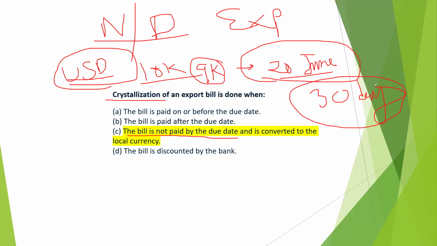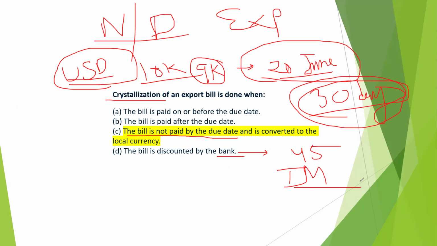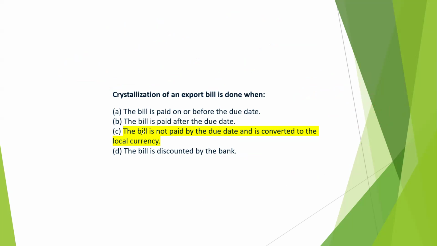All banks are free to decide after how much time they will do crystallization of the bill. Some banks do it in 30 days, some banks 45 days, some banks may do it immediately, or somebody will give 7 days time. So it depends on the bank policy. As per the bank policy, the bill will be converted into local currency.